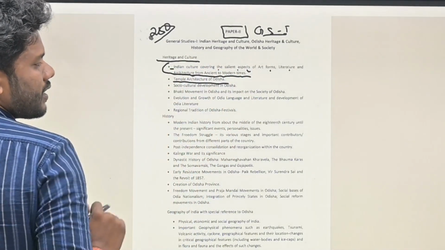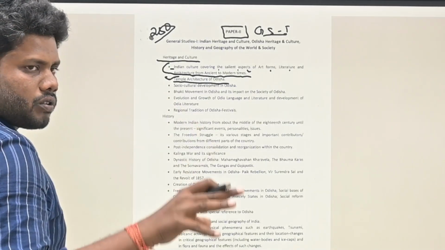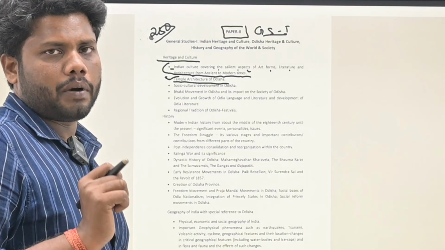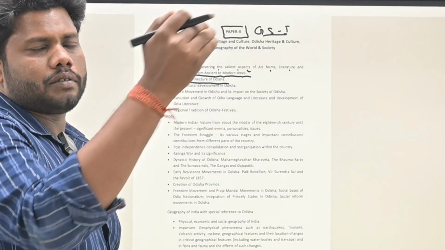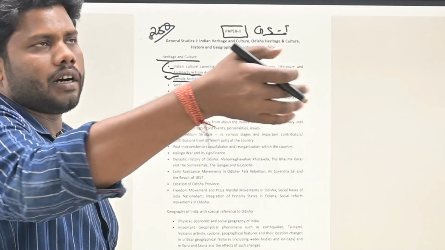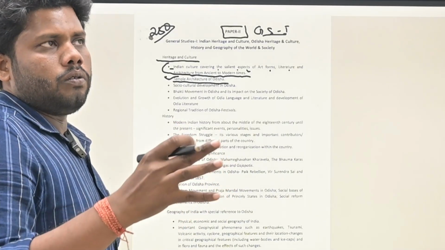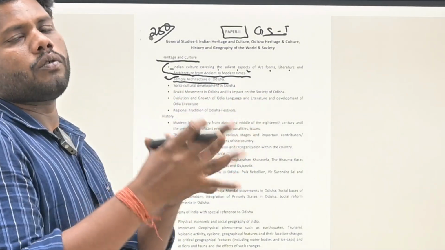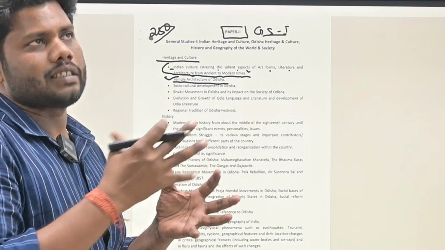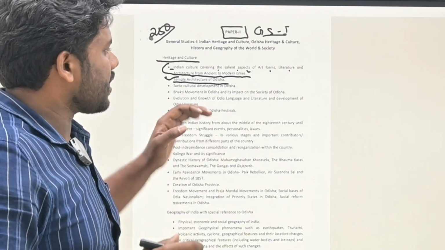Let us try to analyze this. It means they are focusing on Odisha's temple architecture. In India, you have Nagara style, Dravidian style, Vesara style. Where Odisha stands, where Odisha's temple architecture stands, needs to be understood. It is a comparative study.